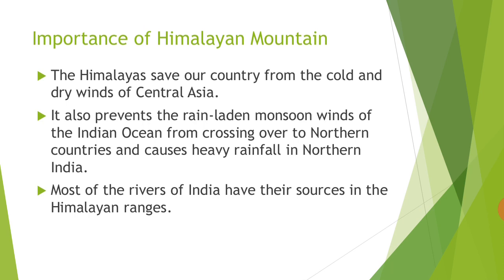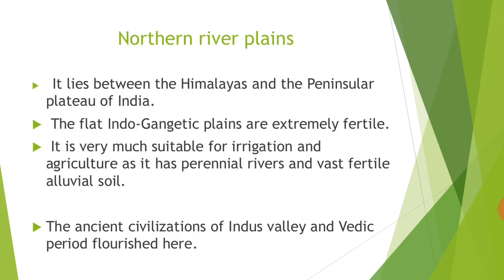And next we'll move on to Northern River Plains, or Indo-Gangetic Plains. It lies between the Himalayas and the Peninsular Plateau of India. It is formed by the depositional work of three river systems, namely the Sutlej, the Ganga, and the Brahmaputra. It is the largest alluvial soil tract in the world, extending east to west, a length of 2,500 kilometers.